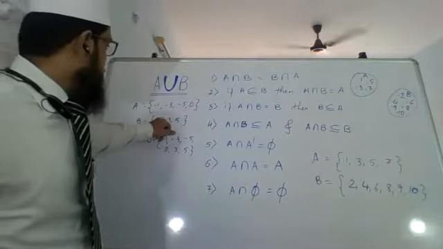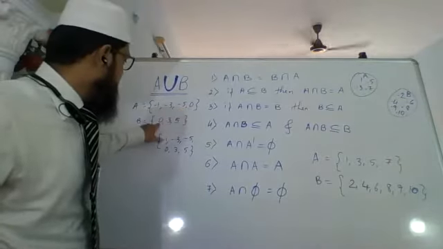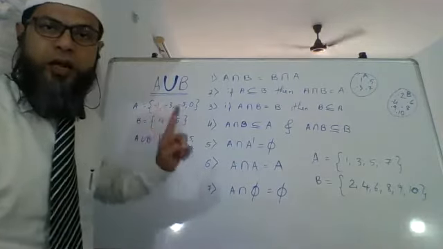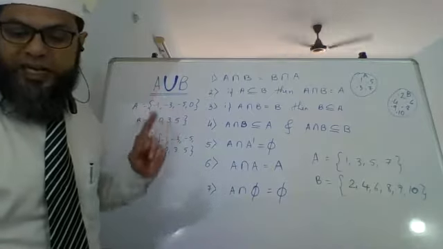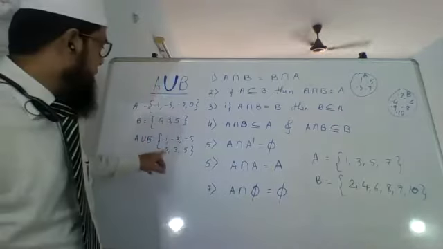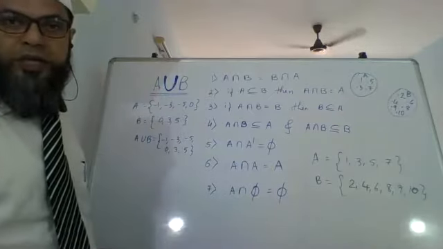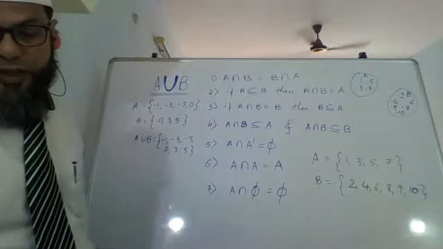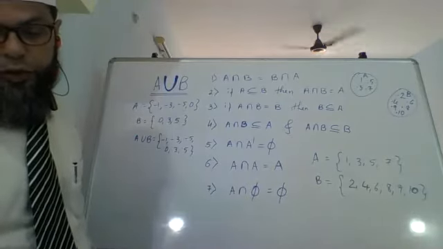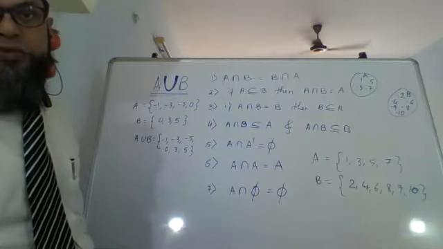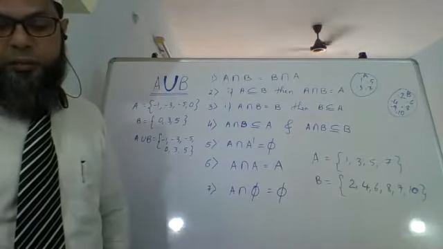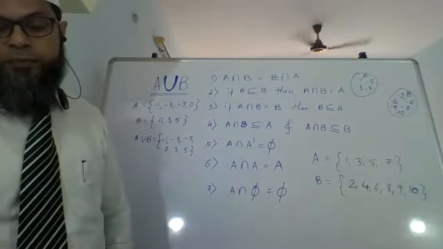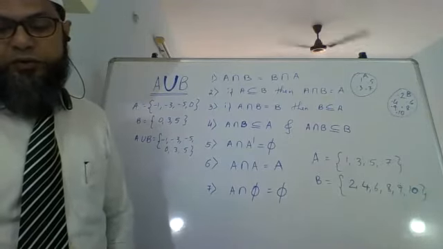Now you will say, sir, 0 is there twice, here also and here also. Okay, we write it only once. If it is repeated multiple number of times, we just write it once. Is that clear? So if A is -1, -3, -5, 0 and B is 0, 3, 5, A union B is -1, -3, -5, 0, 3 and 5.